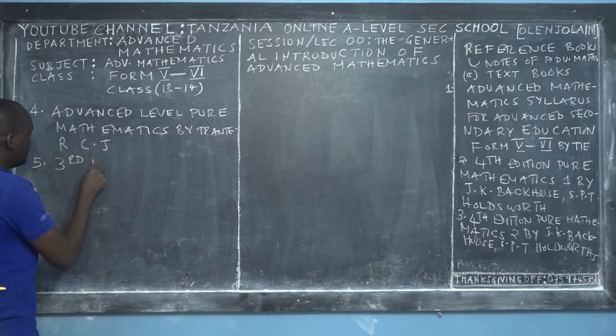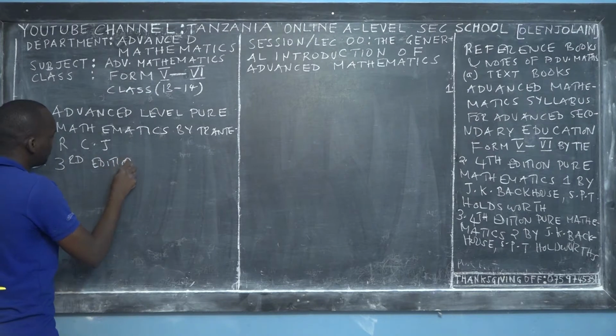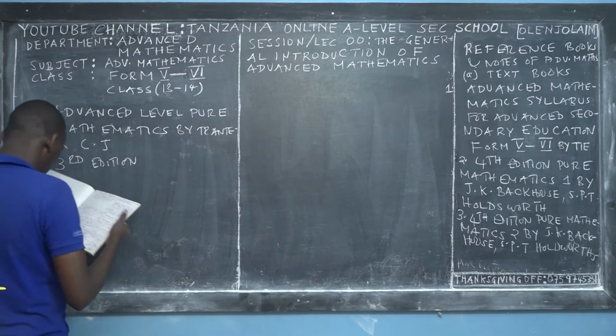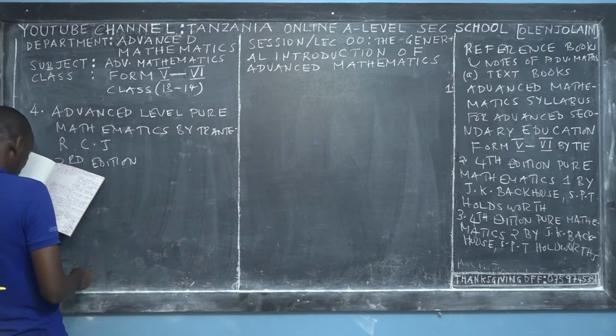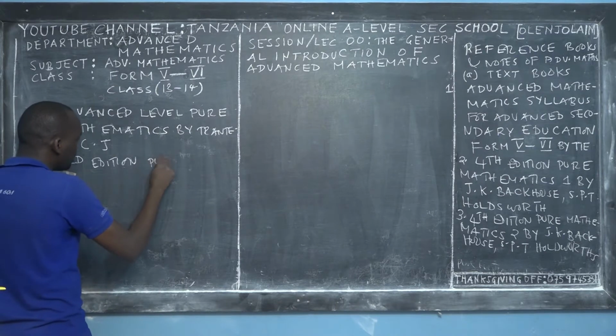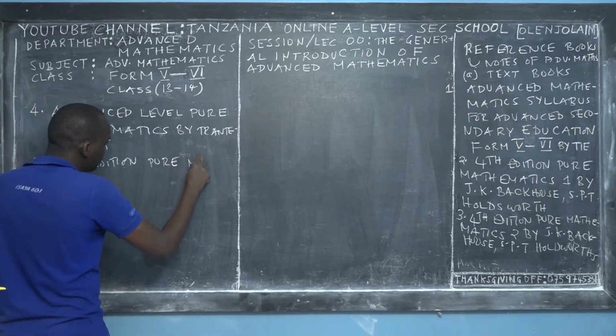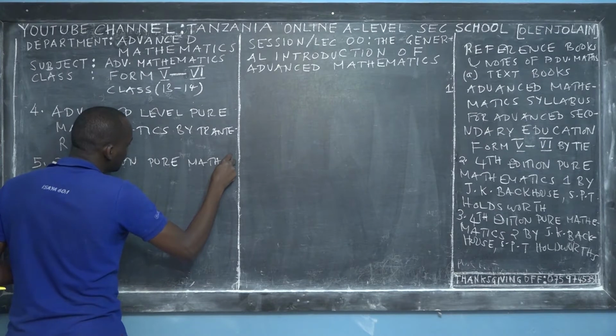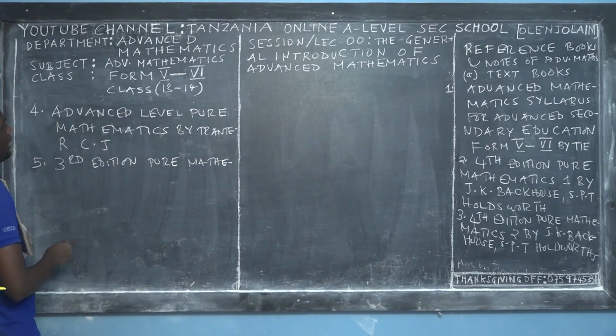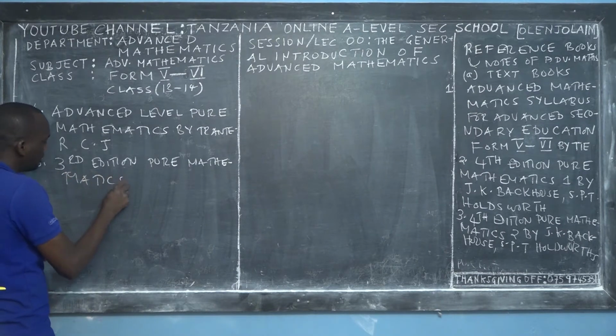The next reference is the third edition, Pure Mathematics, another book that we call advanced level pure mathematics at A level.